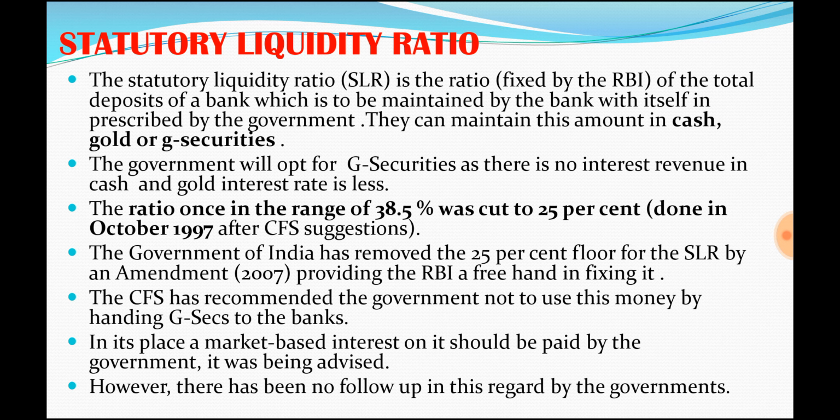Generally, even though RBI has given three choices, banks will mostly have this amount in government securities. Why? Because if it is kept in cash, it is of no use, because it won't get any interest for them. It will just be money sitting in the locker room. What is the use of it?